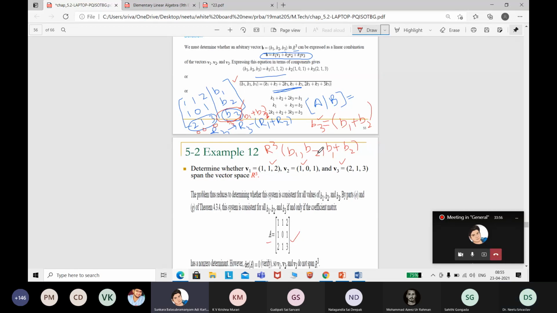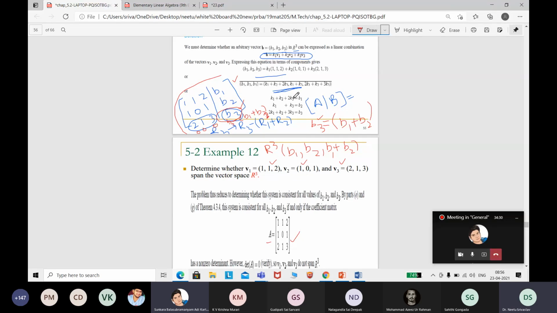Ma'am, if B1, B2, B3 are all different, is it possible, ma'am? No, it is not possible. By checking this matrix condition, we are checking that this system will have a solution only when B3 is equal to B1 plus B2, or B3 minus B1 plus B2 is 0. That only, ma'am.